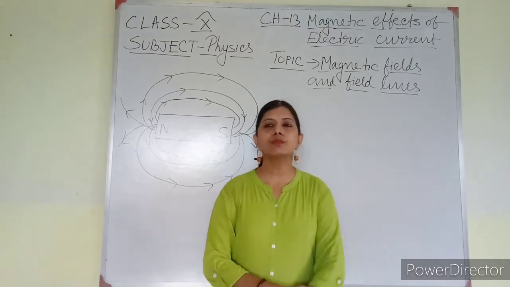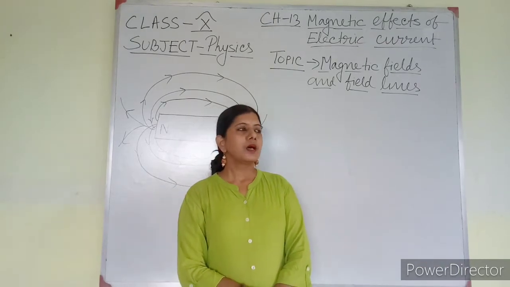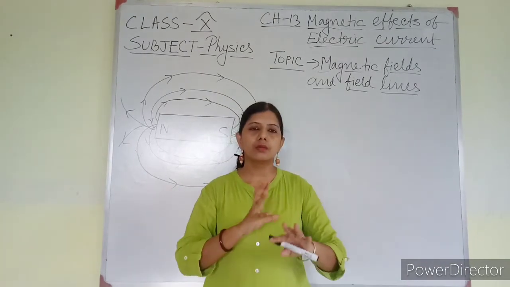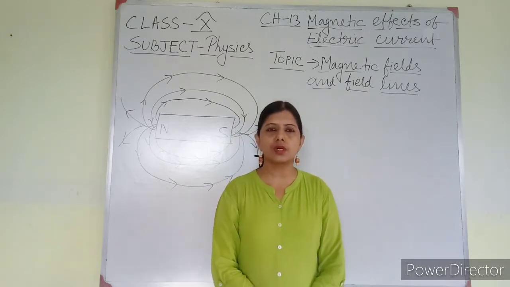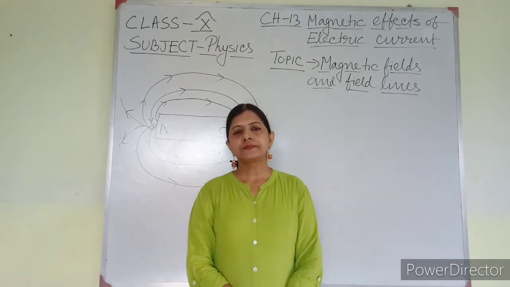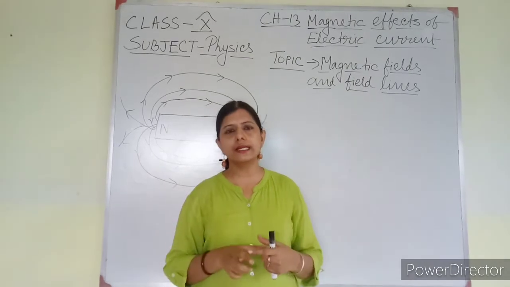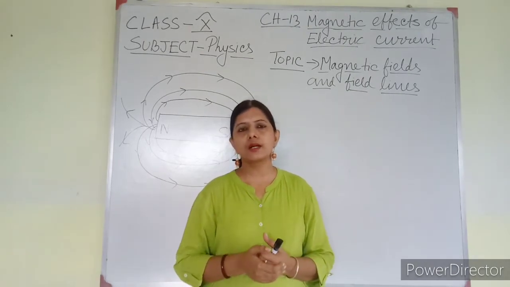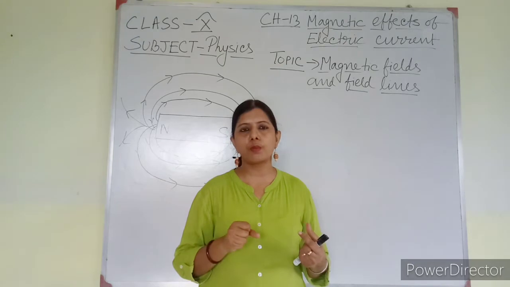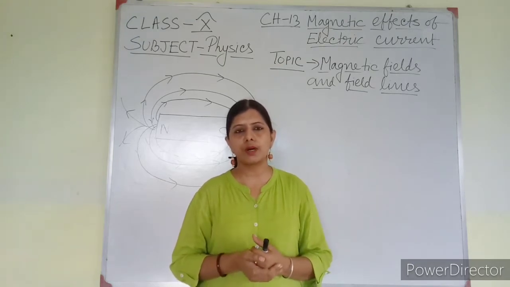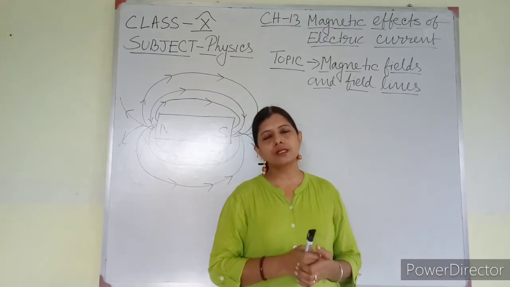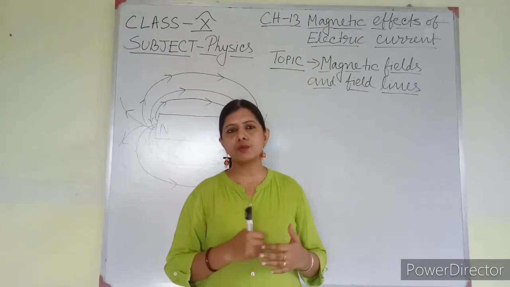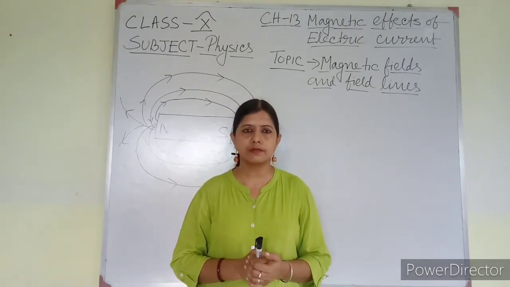Now how did he come to know about this? There was an electric circuit through which electricity was passing. In the circuit he placed one copper wire, a thick naked copper wire. The other portion of the wire had plastic covering, but this portion did not have any plastic covering.